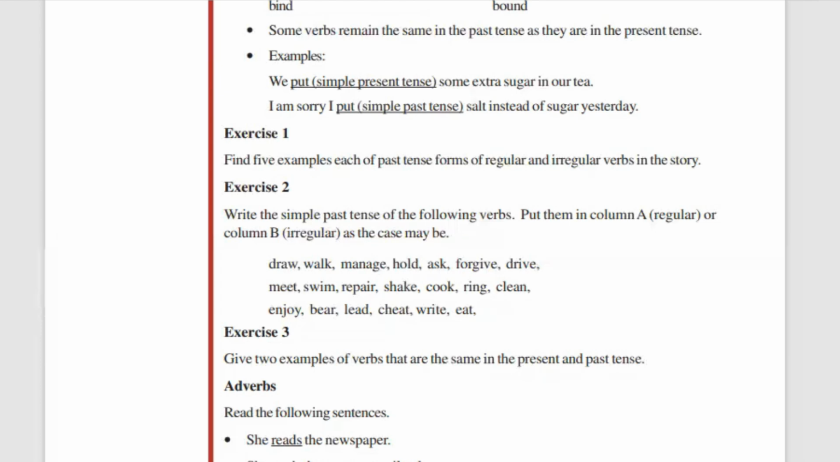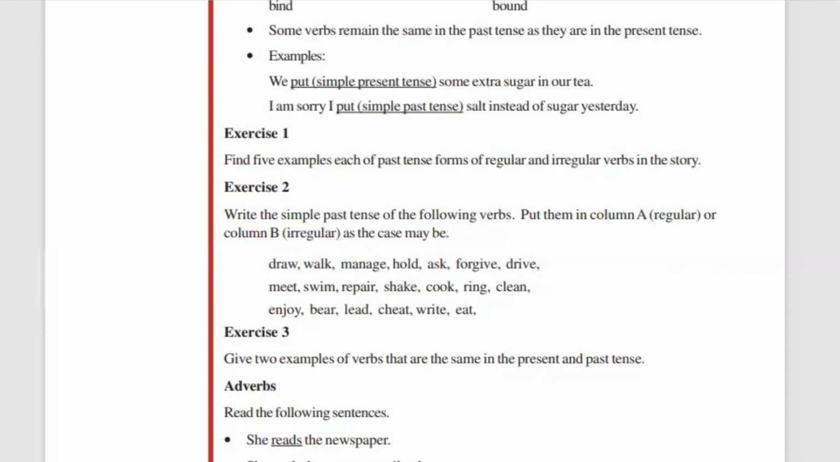Some verbs remain the same in the past tense as they are in the present tense. So there are some verbs that, in both present and past tense, will not change. You see an example over here. We put some extra sugar in our tea.